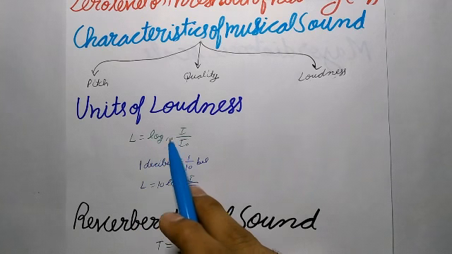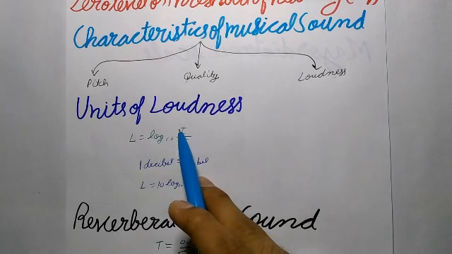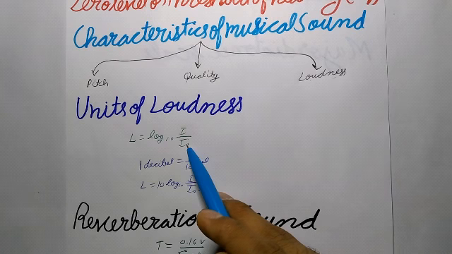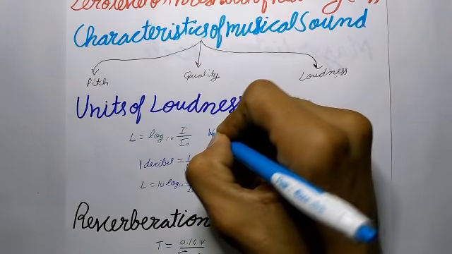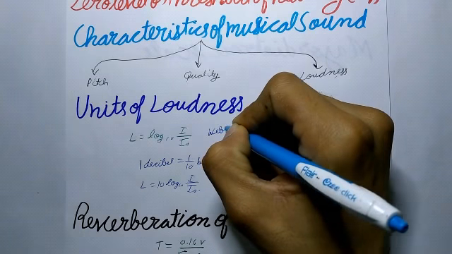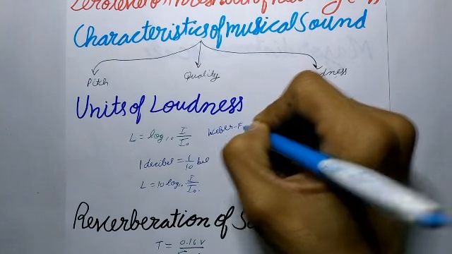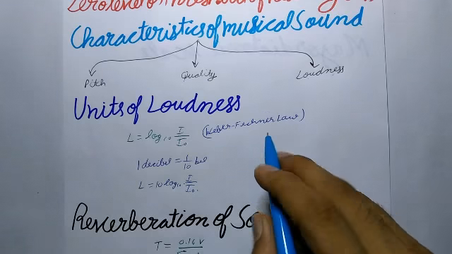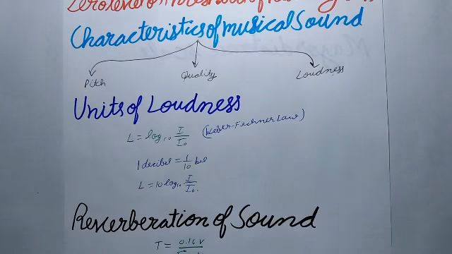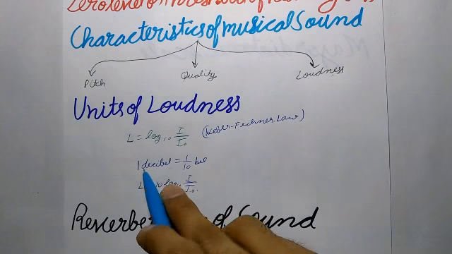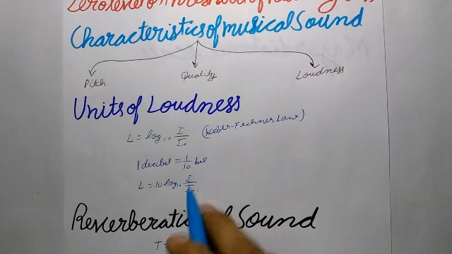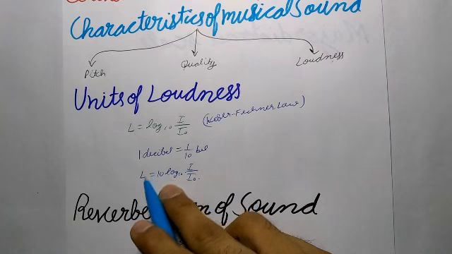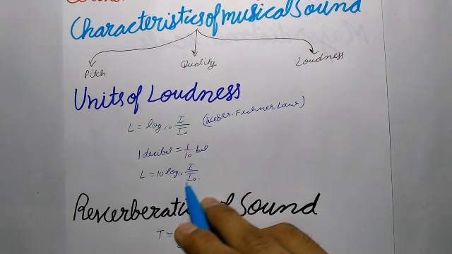L equals log base 10 of I upon I naught, where this I naught is the threshold of hearing. It is called Weber-Fechner law. And the practical and the smallest unit of loudness is decibel. So 1 decibel is equal to 1 upon 10 bel. In decibels, the loudness of a sound of intensity I is given as L equals 10 log base 10 of I upon I naught.